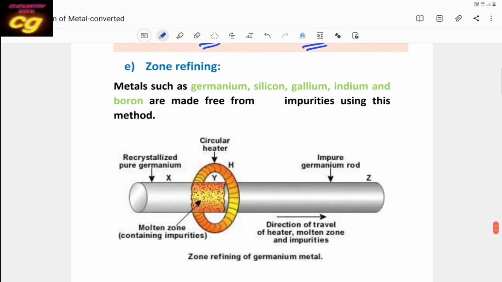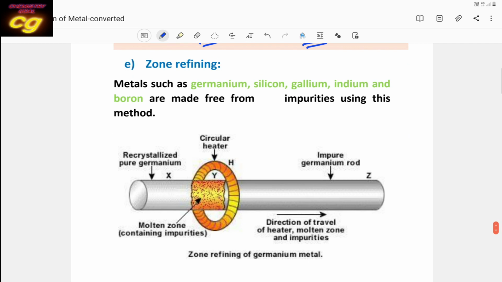Then another very important last method is zone refining. In this method, metals like germanium, silicon, gallium, indium and boron can be purified. Although these are not metals, they have some metallic character. You can say these are metalloids. Metalloids also have metallic character. So for germanium, silicon, gallium and indium, where high purity is required, the zone refining method can be used for purification.